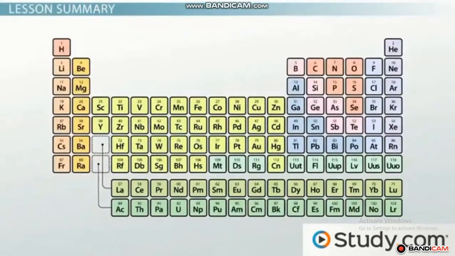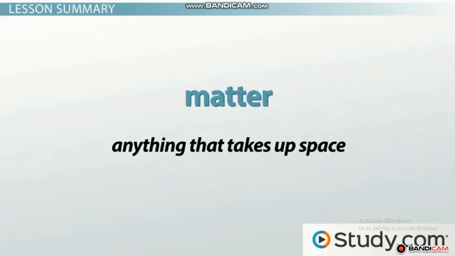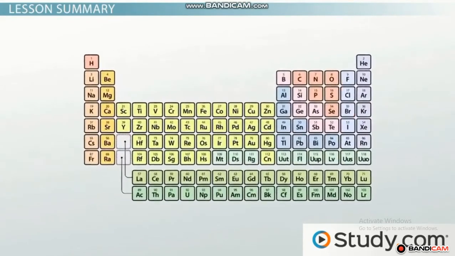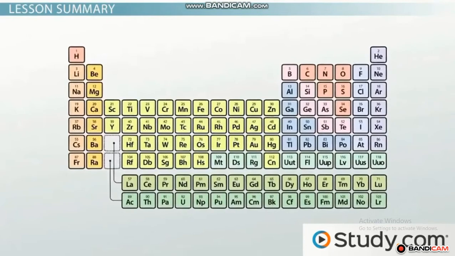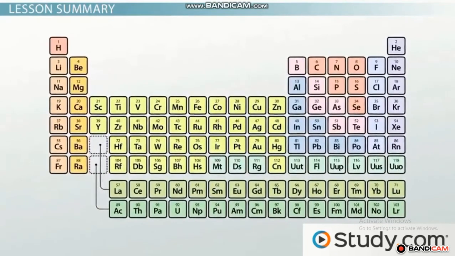In this lesson, we discussed what an element is and how elements are the building blocks of all matter. An element is a pure substance that cannot be broken down by chemical methods into simpler components. Matter is anything that takes up space. There are 118 elements on Earth, and these elements make up the world around you. It includes things we can see and things we cannot see.